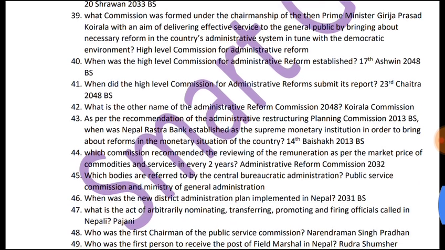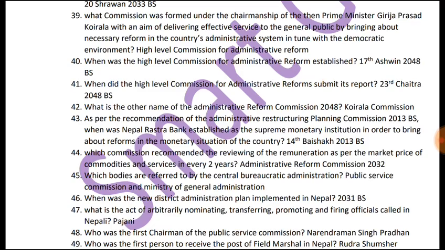39th question is, what commission was formed under the chairmanship of the then Prime Minister Girija Prasad Koirala with an aim of delivering effective service to the general public by bringing about necessary reform in the country's administrative system in tune with the democratic environment? It was the High Level Commission for Administrative Reform.